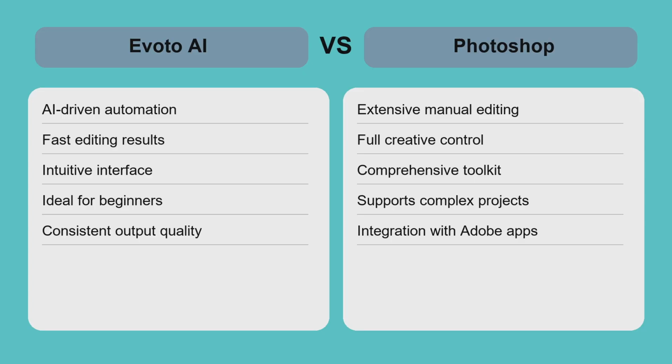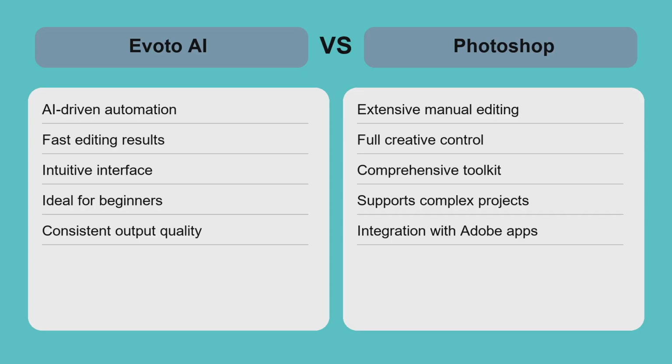For example, a social media manager needing to edit dozens of images fast will benefit from Evoto AI's batch processing and AI-driven fixes. Meanwhile, a professional photographer preparing images for print or commercial use will prefer Photoshop's fine-tuning capabilities and creative flexibility. Evoto AI's simplicity may limit artistic expression, while Photoshop's complexity can slow down workflows for casual users. Both tools have their place depending on the project's demands and user proficiency.